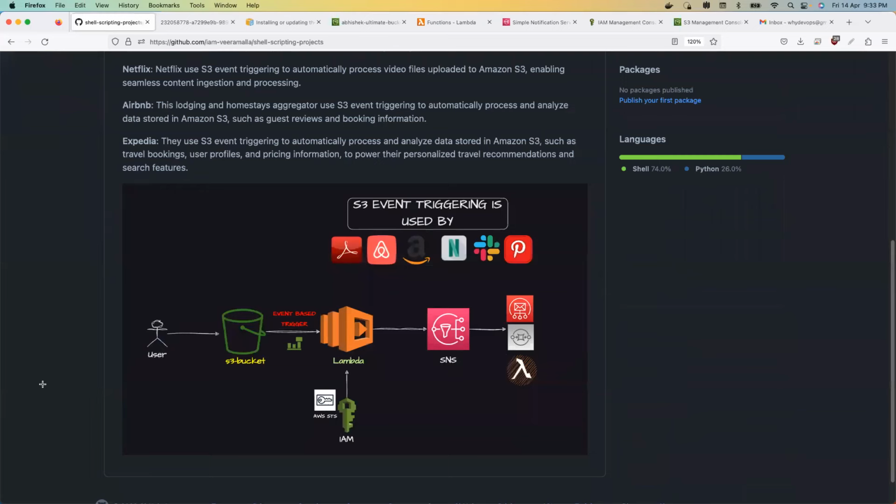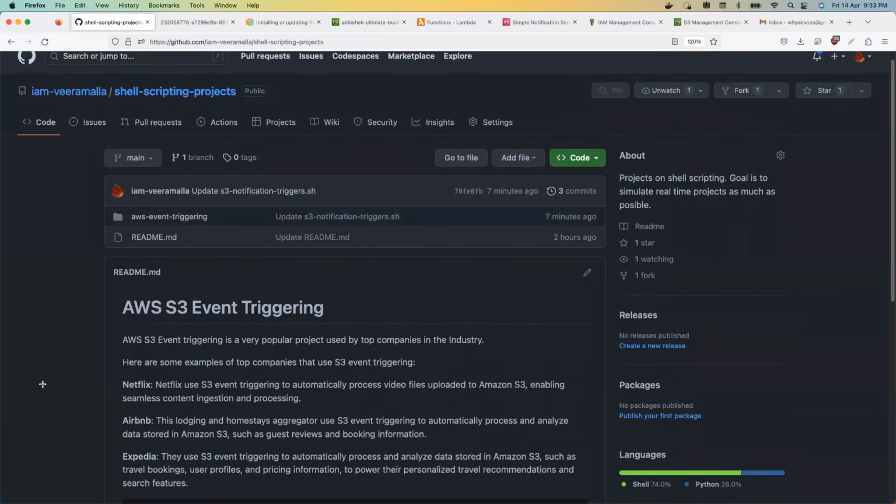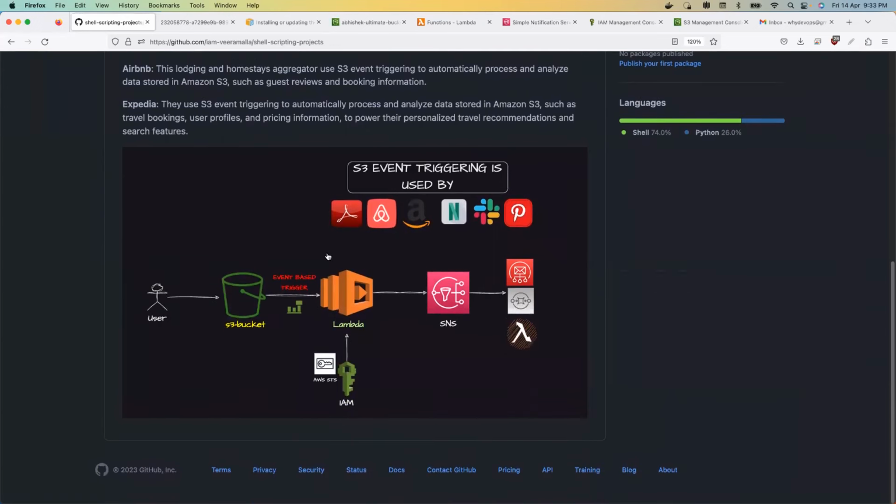So this repository currently has just one real-time project, but in future I have plans to update it with a lot of real-time projects. This project is called AWS S3 event triggering. Why is it event triggering? Because the Lambda functions are triggered based on some event. What is the event here? The event is creation of a file onto the S3 bucket, or uploading some content onto the S3 bucket. So that's why it's called event-based triggering.